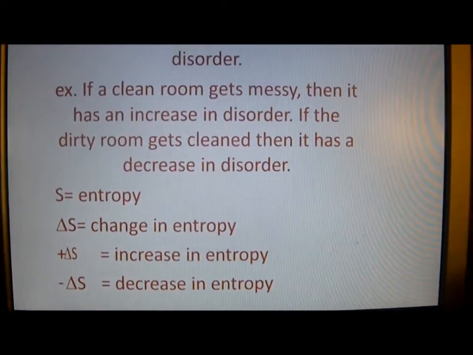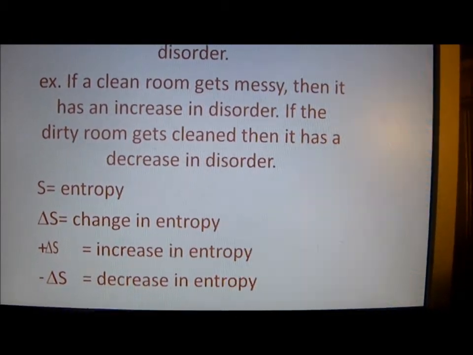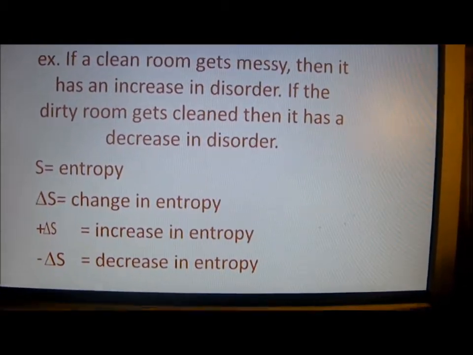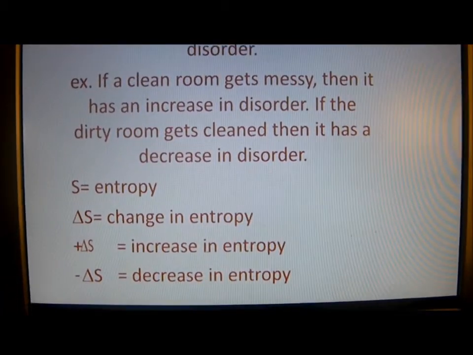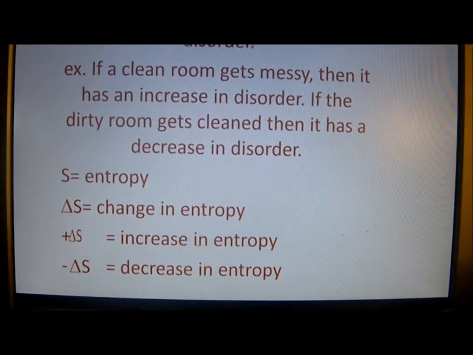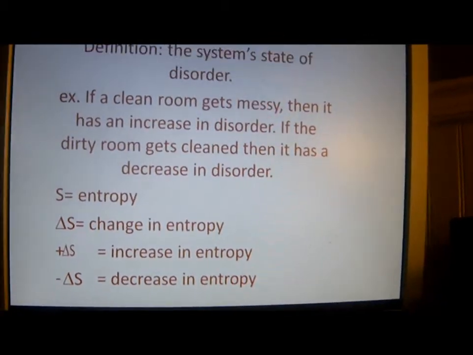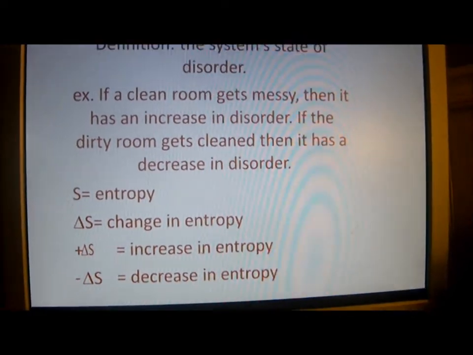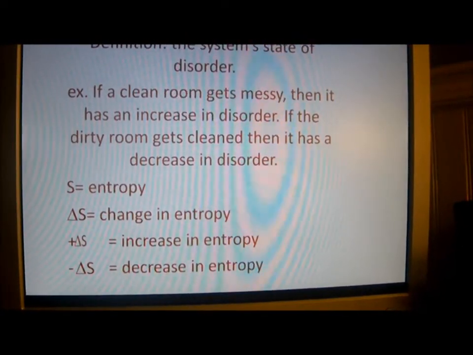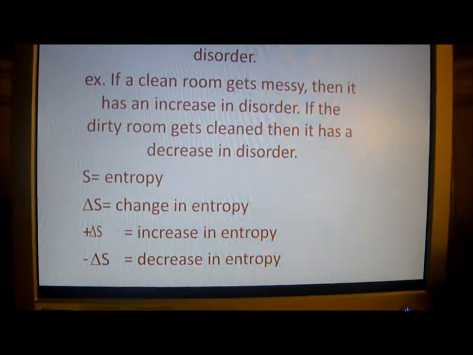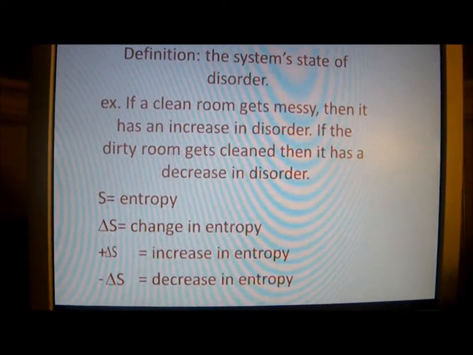Remember that. S equals entropy, and triangle S, which is delta S. If you see the triangle or the delta sign, that means there's a change in whatever you need to use. That's just for future reference. And it's a change in entropy. A plus change in entropy is an increase in entropy, and a minus change in entropy is a decrease in entropy. Plus, increase; minus, decrease.